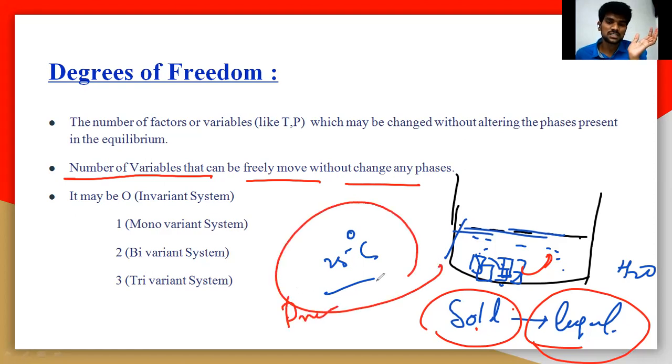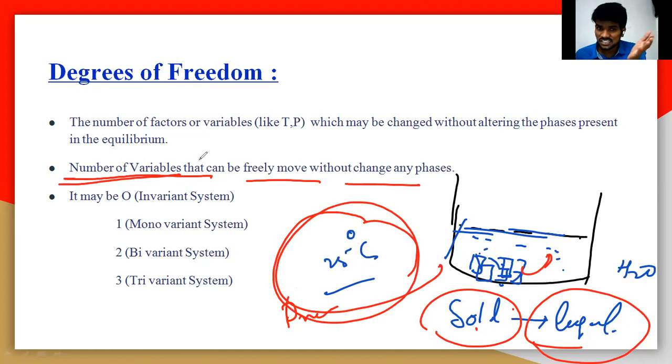If you take 25 degrees Celsius, definitely the solid converts into the liquid phase. So here 25 degrees, the temperature, is one of the variables. Degrees of freedom is the number of variables that can be freely moved without changing any phases.